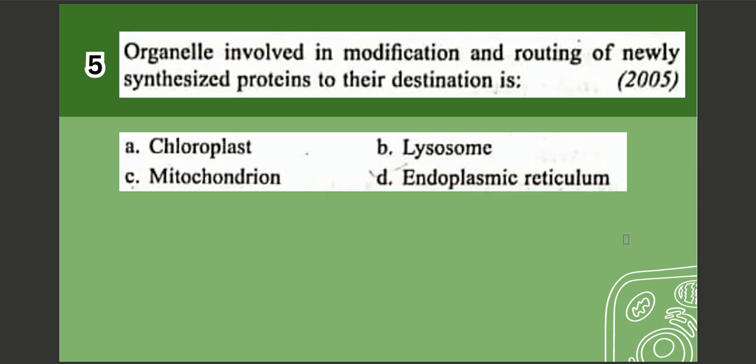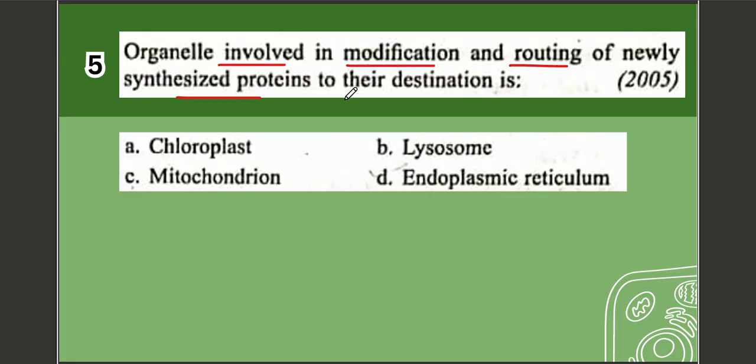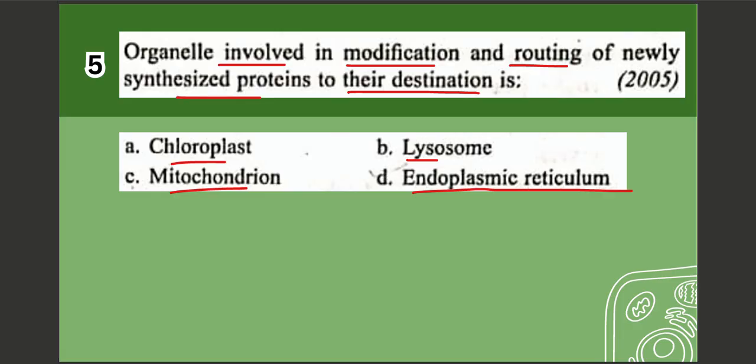Next question, question number 5. Organelle involved in modification and routing newly synthesized protein to their destination is? Options are A. Chloroplast, B. Lysosome, C. Mitochondrion, D. Endoplasmic reticulum. The correct option is option number D, which is endoplasmic reticulum.